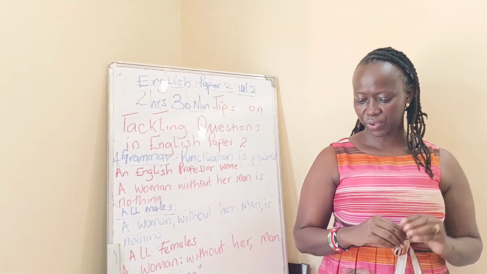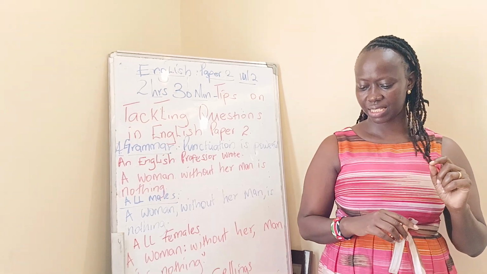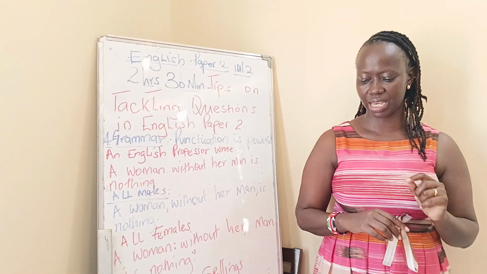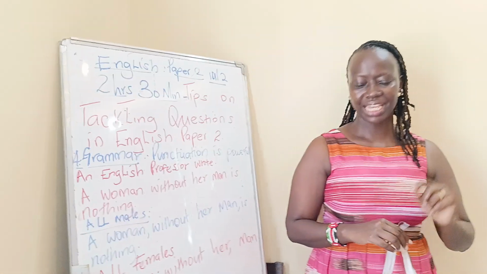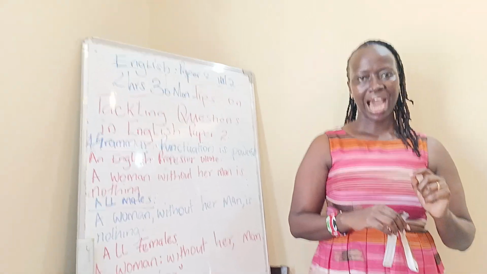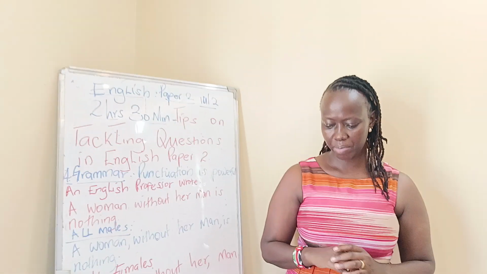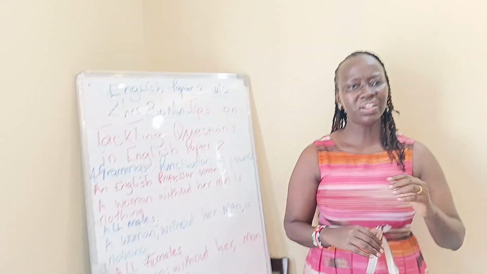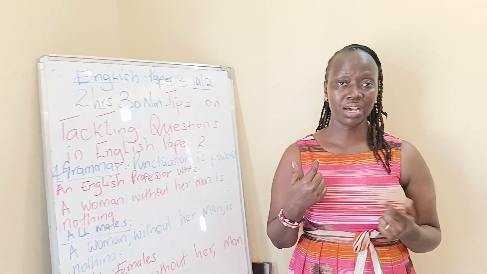Question tags. For example, if you're told he does the tasks as instructed, add a question tag. He does the tasks as instructed. Add the question tags. Meaning, you have to rewrite the whole of that sentence and then you give us a question tag.